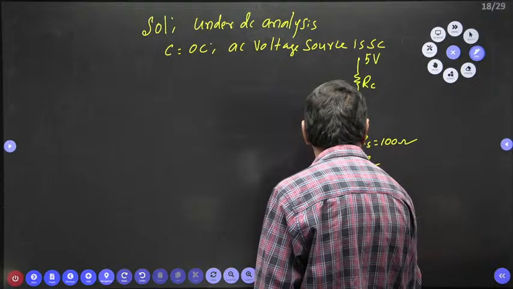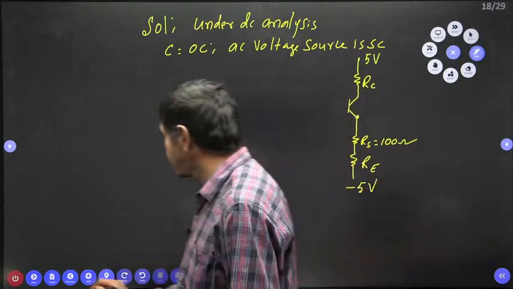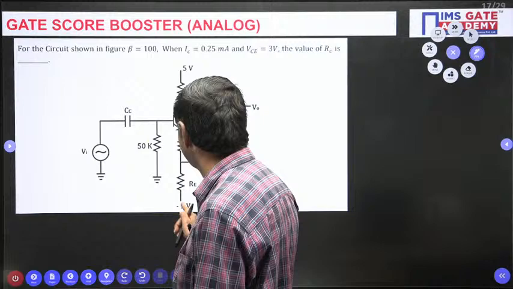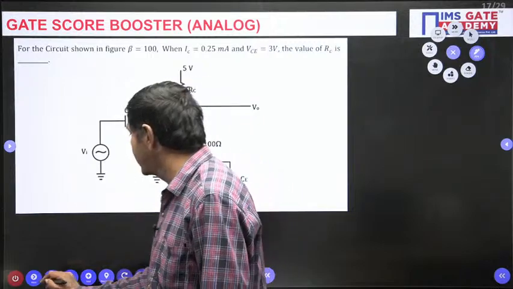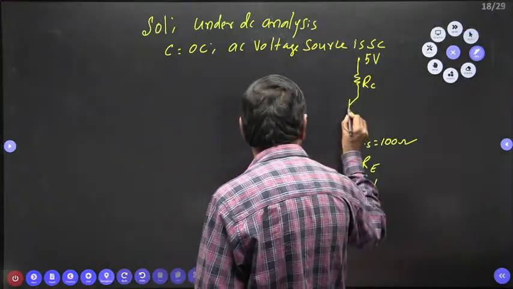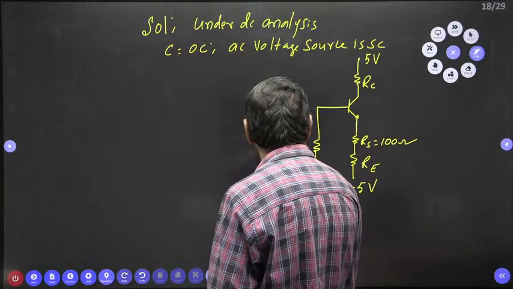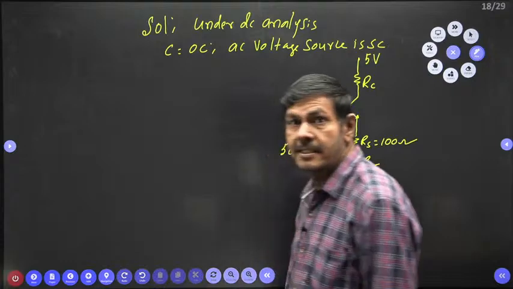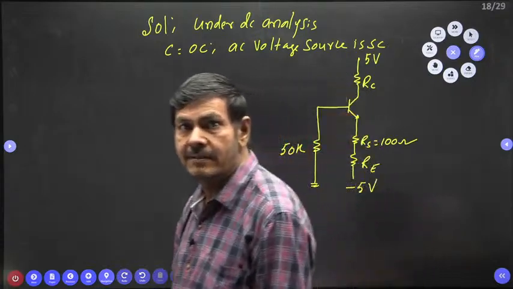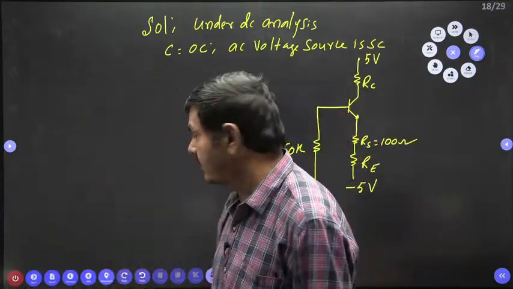This voltage is given as -5 volts. The 150K is connected here, and the 50K resistor is connected on this side. That's connected with the 50K only. Understand now? Next.